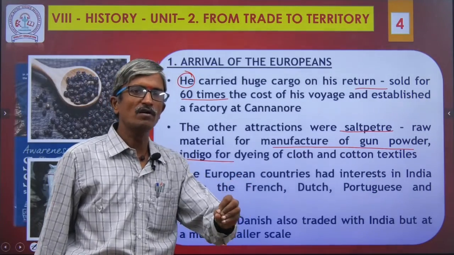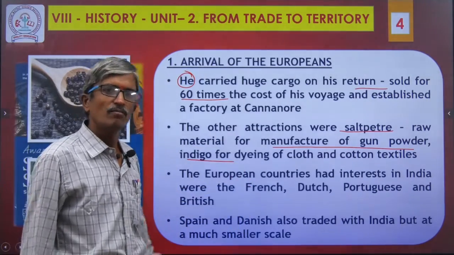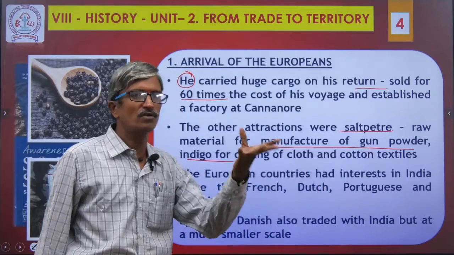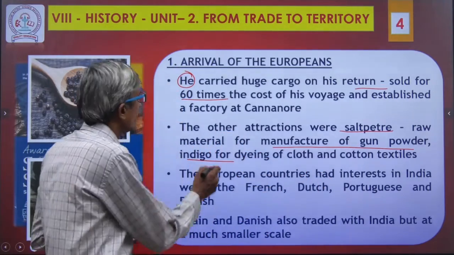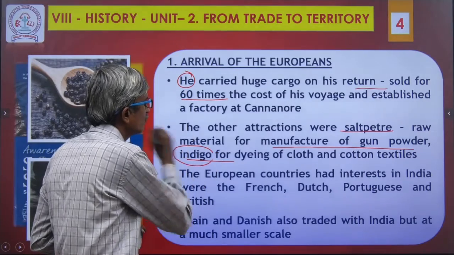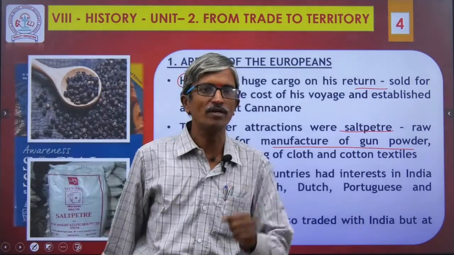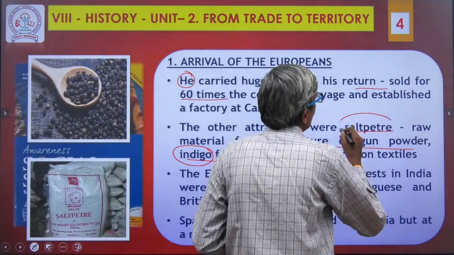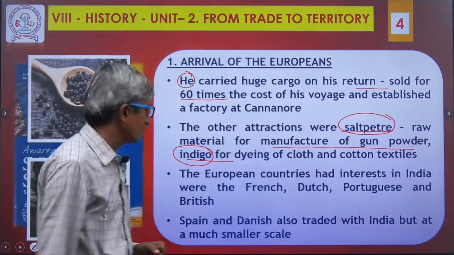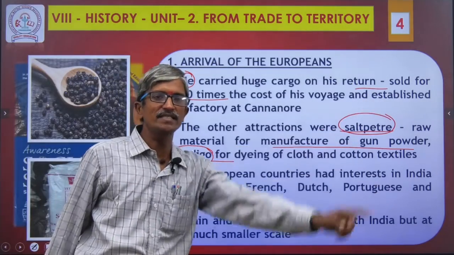Indian products are of very high quality, but Europeans did not know natural color combinations, while our people knew them very well. One such important item is indigo. So I said totally 3 important items: number 1, pepper; number 2, saltpeter; and number 3, indigo. These are the European countries' interests in India.